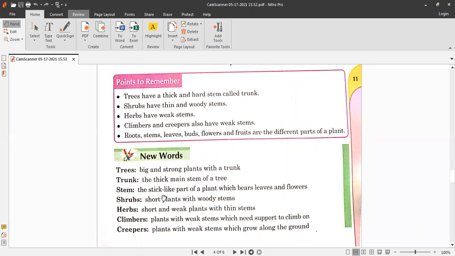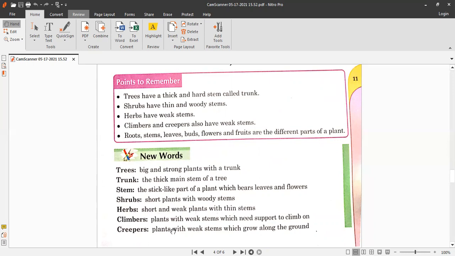Stem, what is stem? The stick-like part of a plant which bears leaves and flowers, and supplies food or water to the different parts of the plant. Shrub is a short plant with woody stems. Herbs are short and weak plants with thin stems.